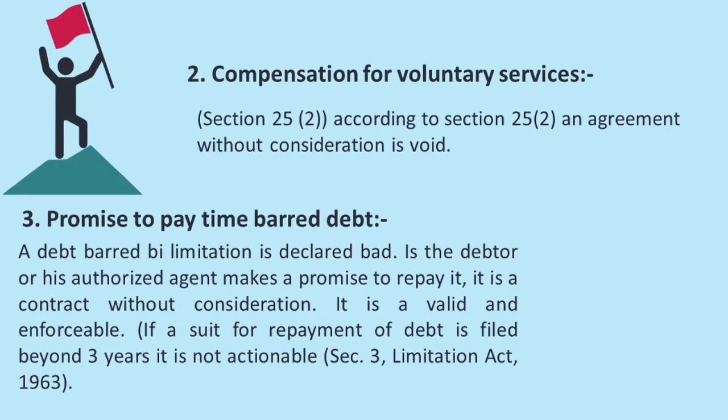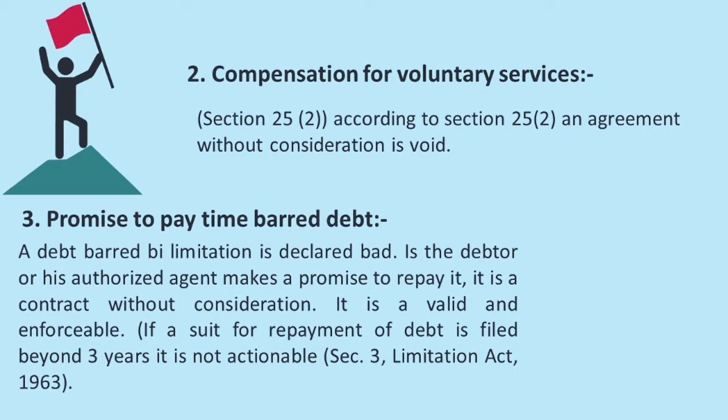Third one is promise to pay time barred debt. Time barred debt means we have one act, the Limitation Act 1963. For example, if anybody takes a promissory note, the time is only 3 years. Within these 3 years, you have to pay the money. After these 3 years, if you go to the court, the court will say that your time has been barred and your suit is not actionable. Section 3, Limitation Act 1963.